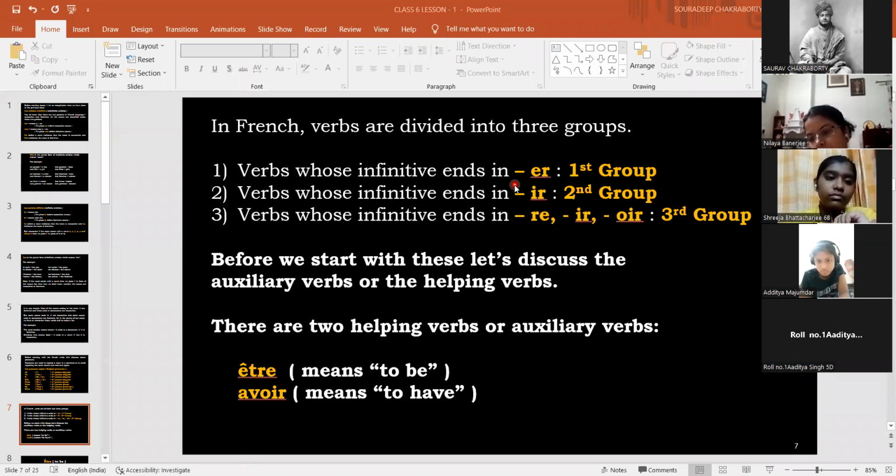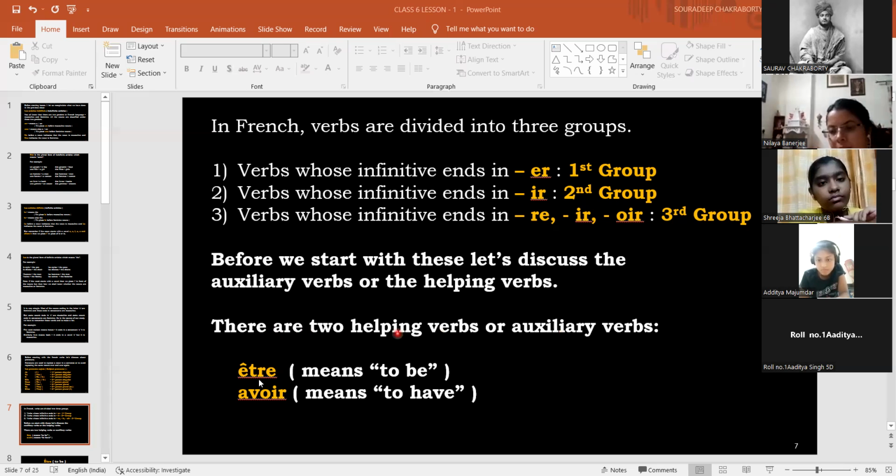So am goes always with I. Is goes with he, she, it. And then are goes with you, we, they. You have not learned these things in the previous classes? You have learned, I think so. Why don't you remember? Okay. You need to remember those things already. You have learned these in class 3, isn't it? So you're in class 6 now. You should remember. So there are two helping verbs.